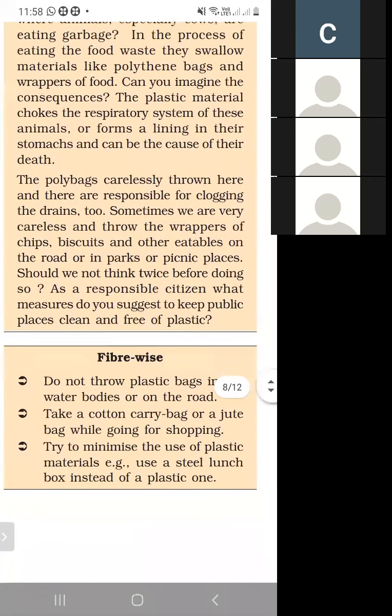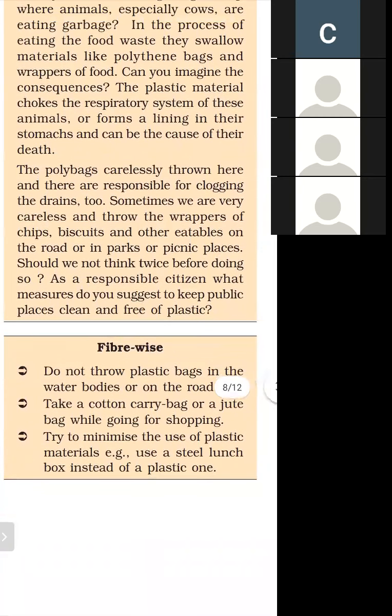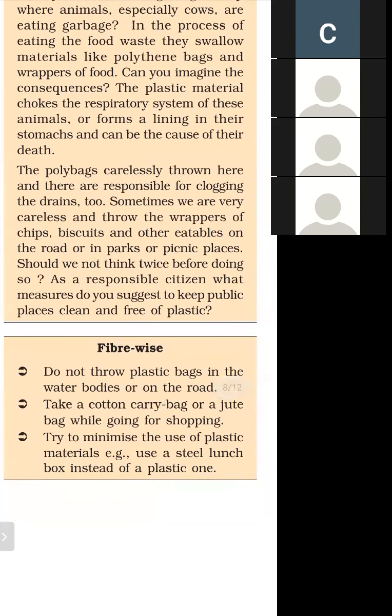Next, be wise: do not throw plastic bags in water bodies or on the road. You have to remember, we don't throw plastic bags in the water or on the road, and use only cotton bags or jute bags instead of polythene bags. Next, try to use the minimum of plastic bag materials.